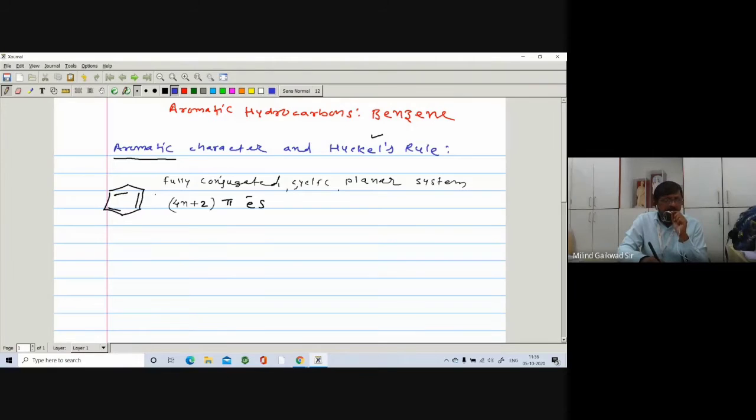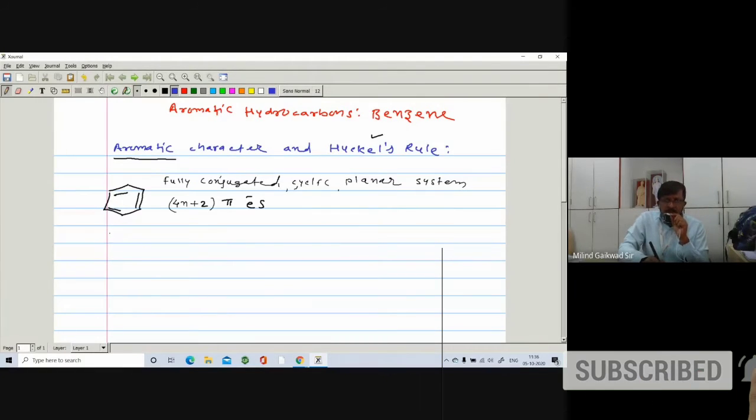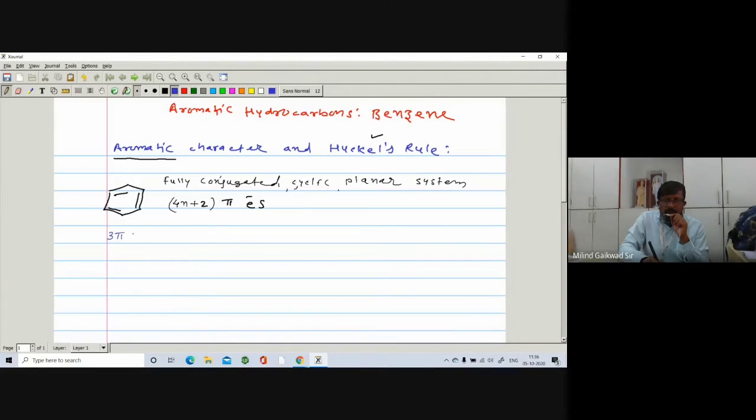Now theoretically, we can calculate how many pi bonds there are. It contains 3 pi bonds, and each pi bond has 2 electrons. So here you have 6 pi electrons. This system contains 6 pi electrons. And if you follow the 4n plus 2 pi rule, where n is an integer, we can take, for example, n is equal to 1. In that case, this becomes 4 into 1 plus 2 pi.